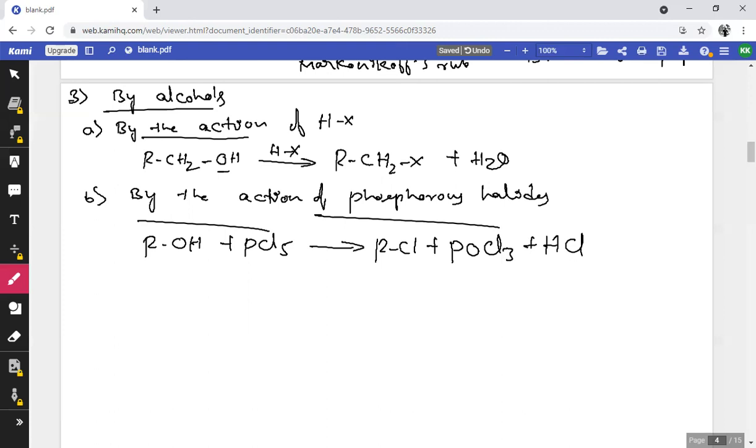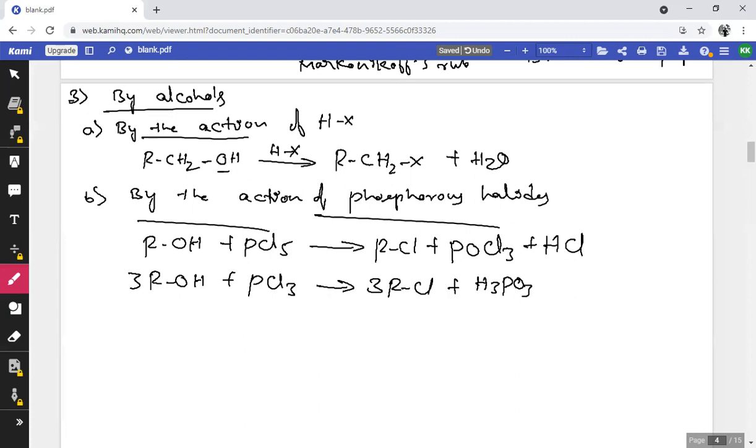Then if you consider PCl3, phosphorus trichloride, we have to take 3 moles of alcohol, which on treating with PCl3 forms 3 moles of RCl, alkyl halides, with the liberation of H3PO3.